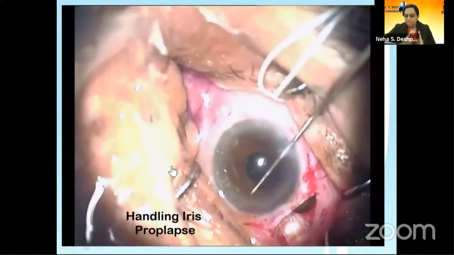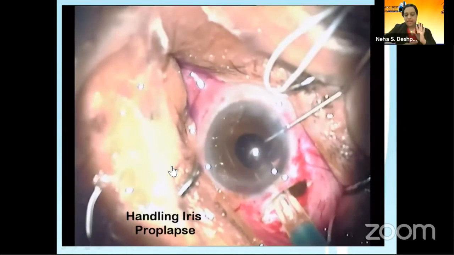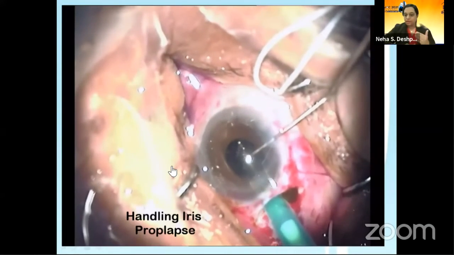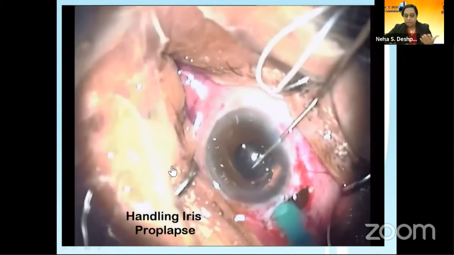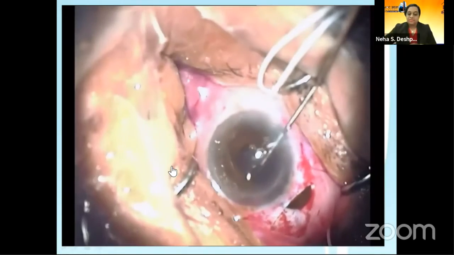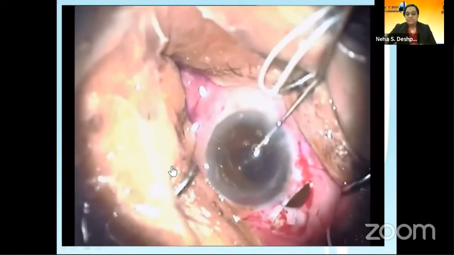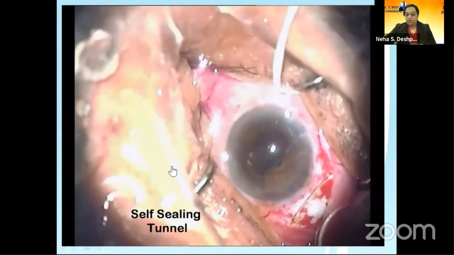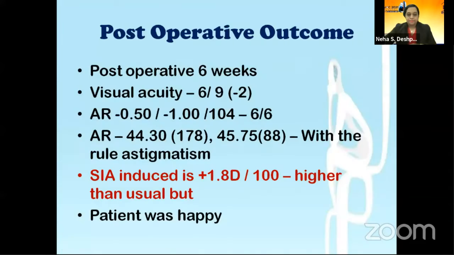I just want to make one mention. Don't handle the iris too much. Let it be there. All the maneuvers should be done around the iris. Whenever the surgery ends, then reposit the iris. And if you feel that the tunnel needs to be sutured, suture it. If not, you can just leave it like that. Here again, SIA was higher, almost up to 1.8 diopter. But what I induced was a withdrawal astigmatism and the patient was again happy.